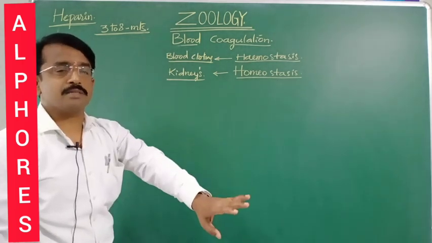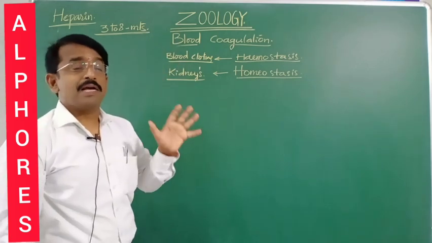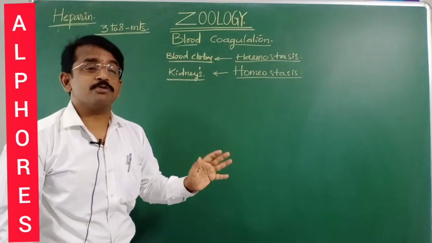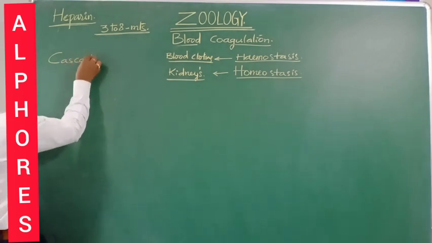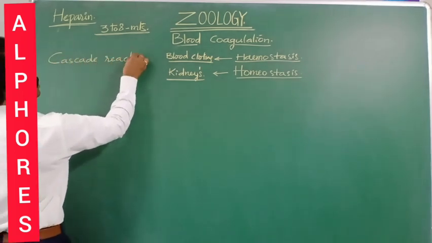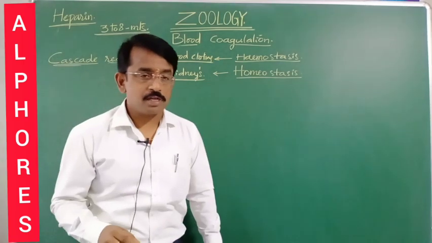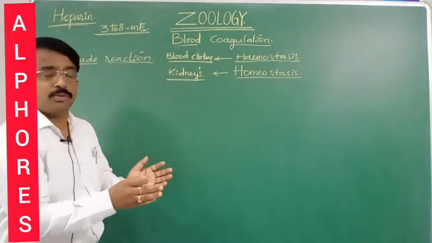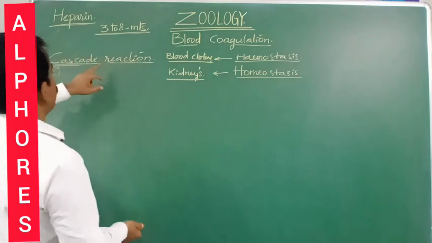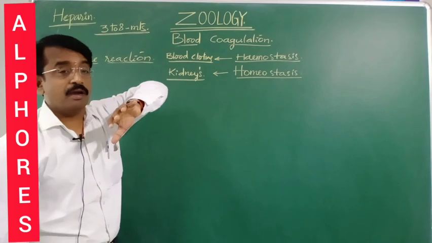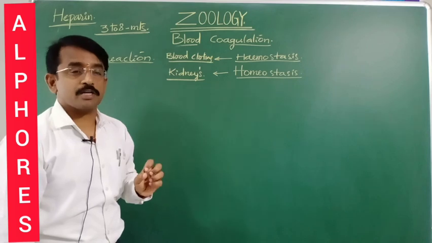When injury occurs, the loss of blood is prevented by a series of physiological mechanisms, which are also named cascade reactions. The series of physiological events that involves conversion of fluid-like blood into a jelly-like clot is what is named blood coagulation. This blood coagulation involves a series of physiological mechanisms which are said to be the cascade reaction.